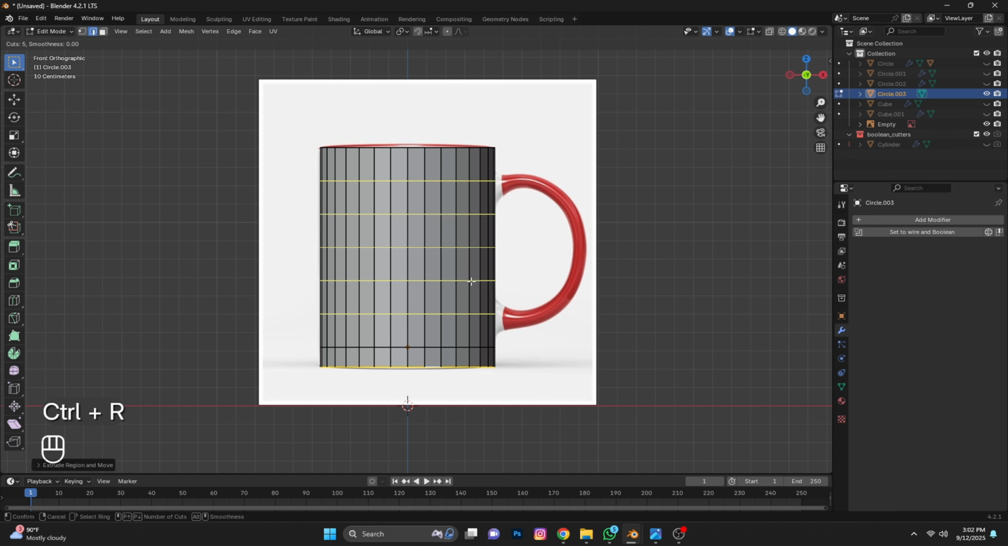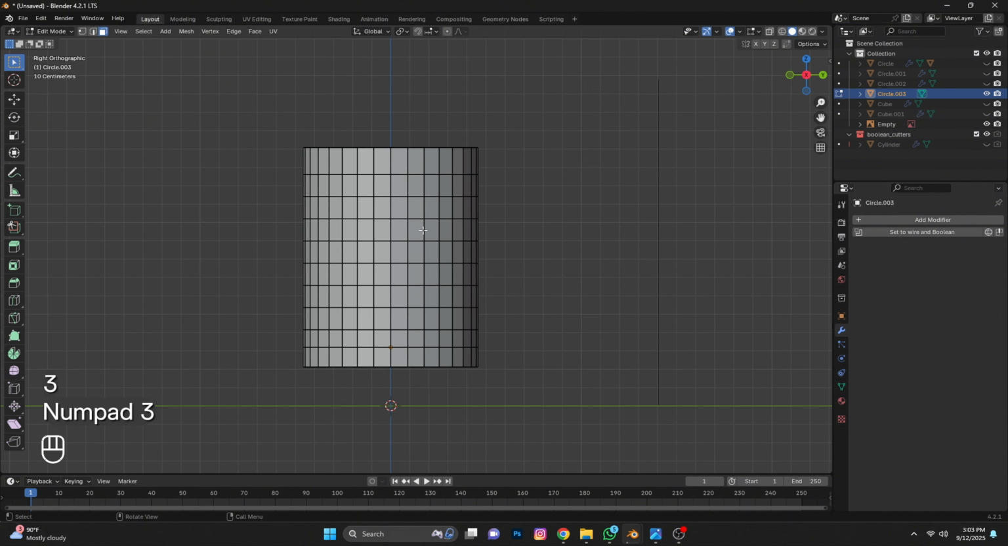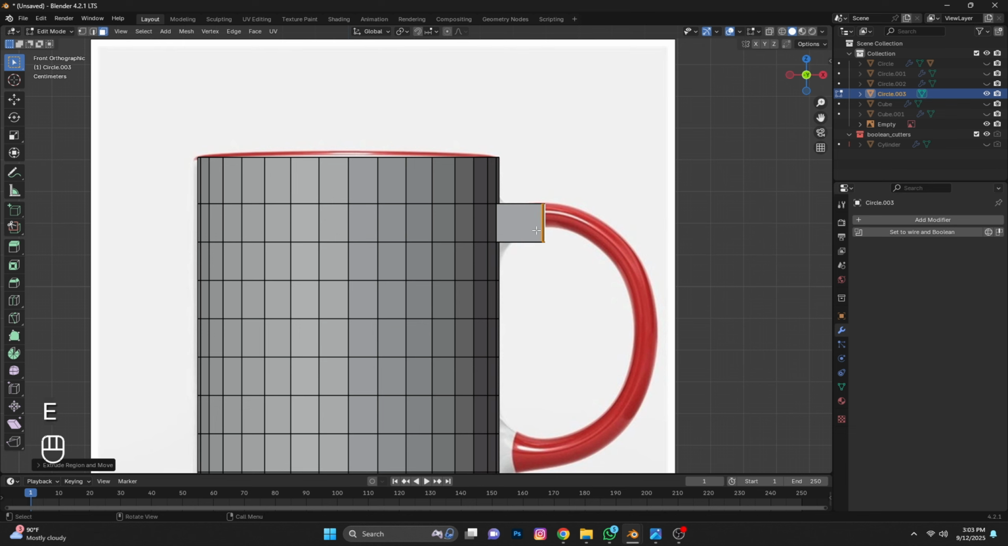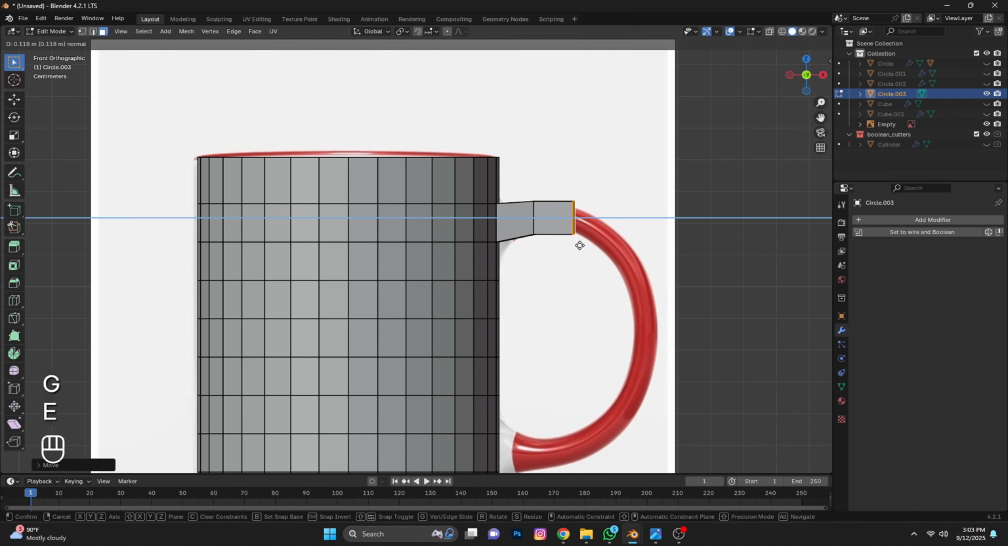Now we will add loop cuts and match it with the handle. Now press 3 for side mode. Select these faces, press E to extrude and scale down a little. Now extrude along the handle properly.